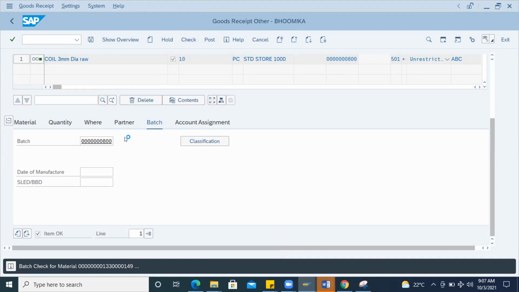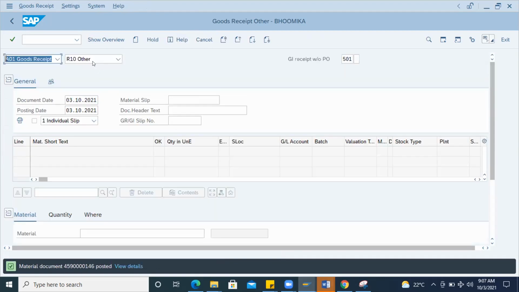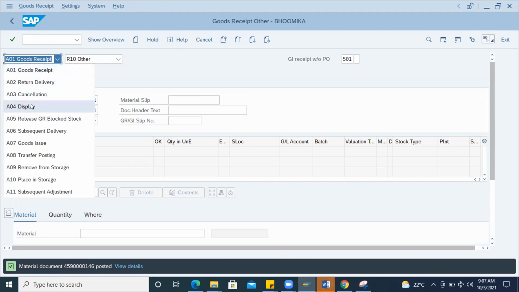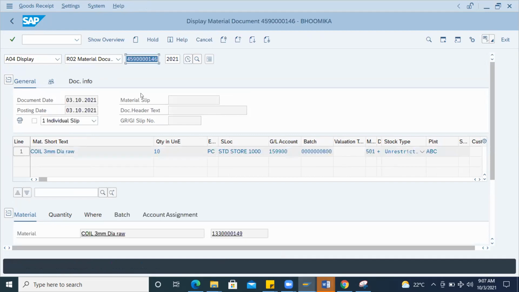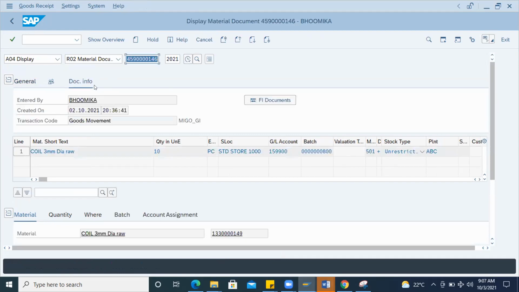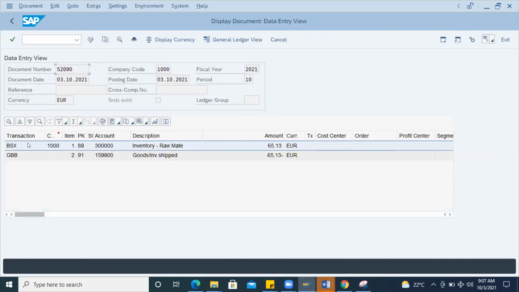and post it. Now that error will not come because I have fixed it. It's posted with GBB. Now I will show how that is interlinked. I'll go to display material document with this offset entry. I'll go to document info, this is a tab, FI document, and I'll open the accounting document. Then I'll show you the entry which is done now.